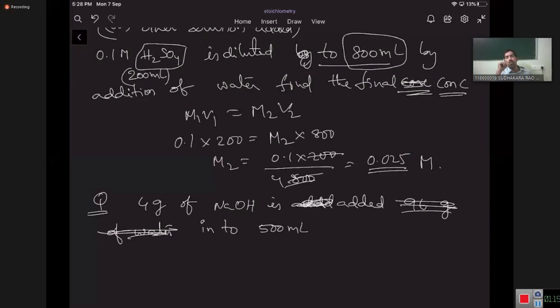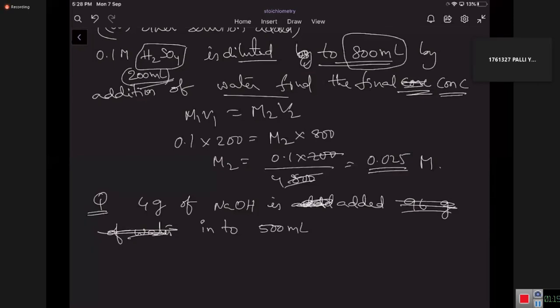So read the question. 0.1 molar 200 ml H2SO4 solution is diluted to 800 ml by addition of water. Already 200 ml solution is there. You are adding 600 ml of water, then it becomes 800 ml.